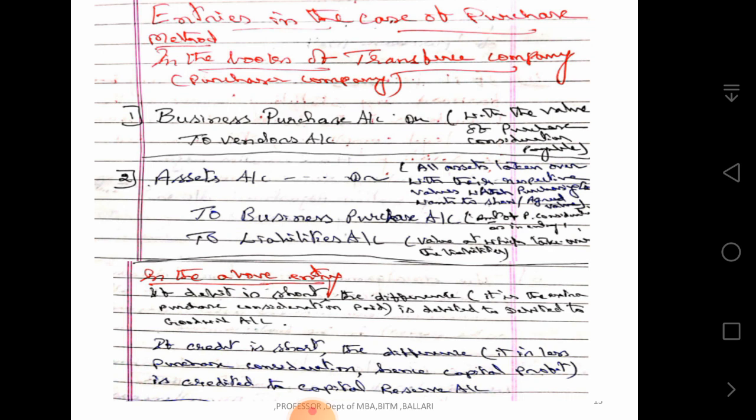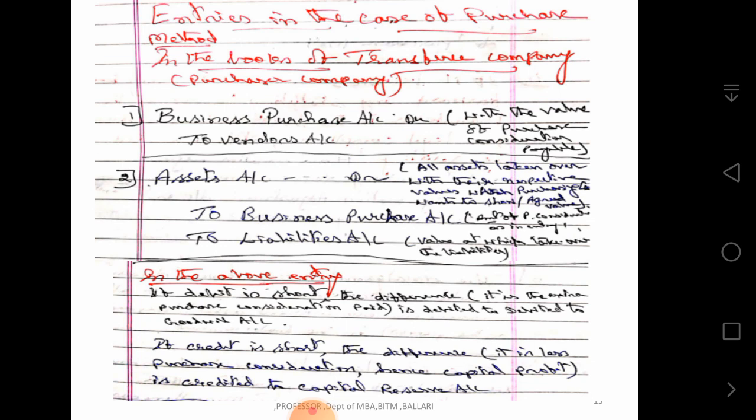at which the purchasing company wants to show them, or the agreed value. Business purchase account is the amount of purchase consideration, then liabilities are at the value at which the liability is taken over. In the above entry, if debit is short, the difference, that is the extra purchase consideration paid, is debited to goodwill account. If credit is short, the difference is credited to capital reserve account.